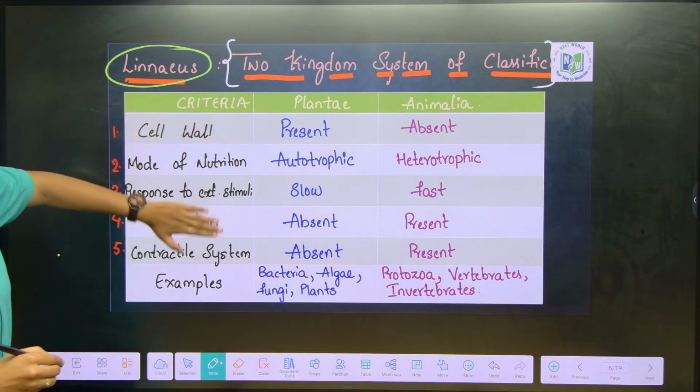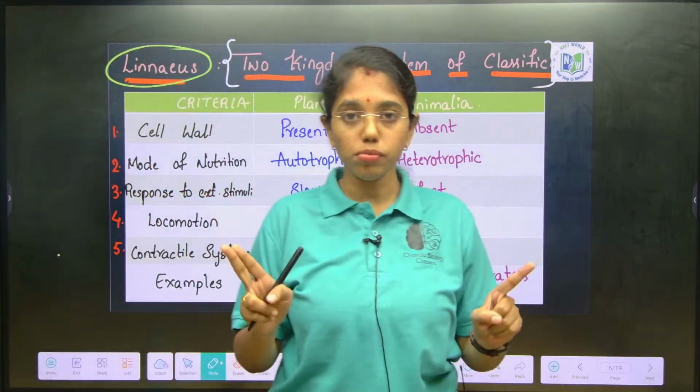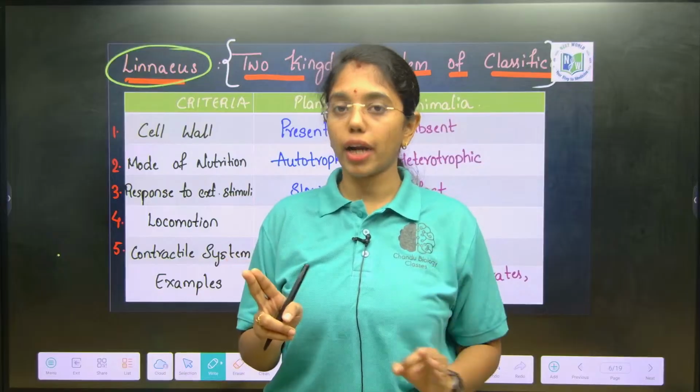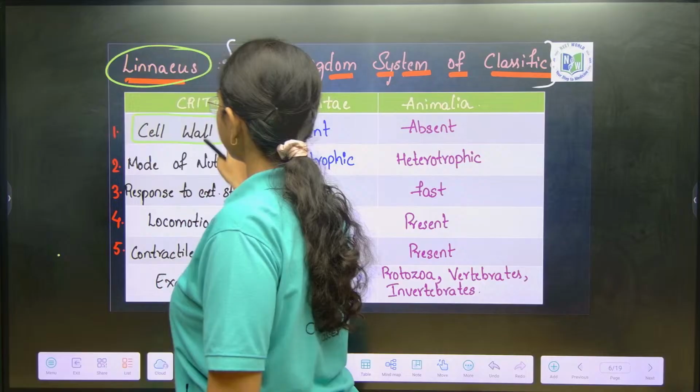Amongst all these criteria, the most widely used and most important criterion is the presence or absence of cell wall.